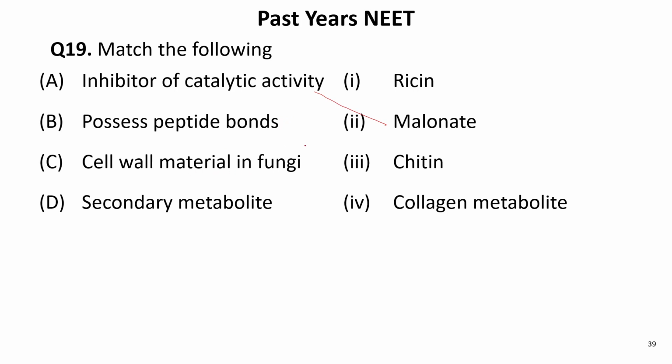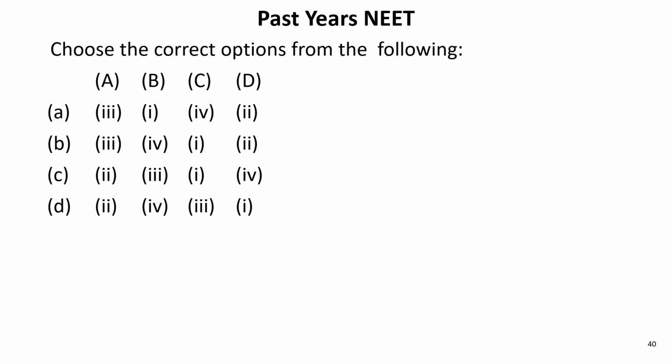Cell wall material in fungi, chitin. Secondary metabolite, ricin. And possesses peptide bond, collagen protein. So this is the match. So the correct option is this.